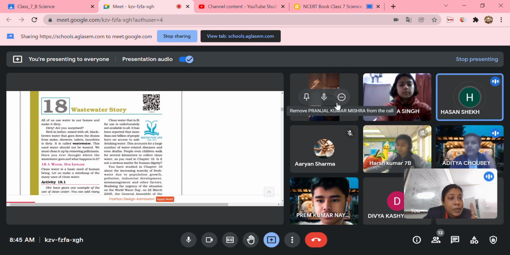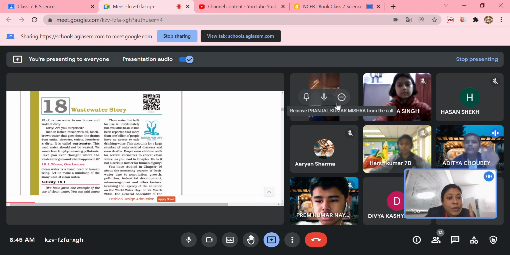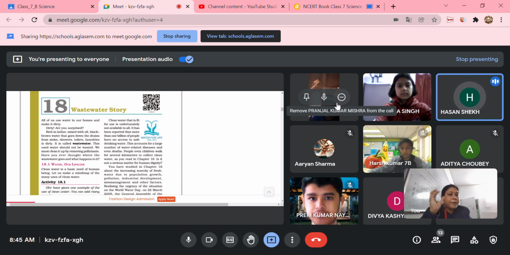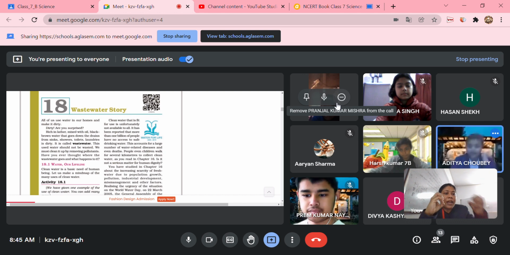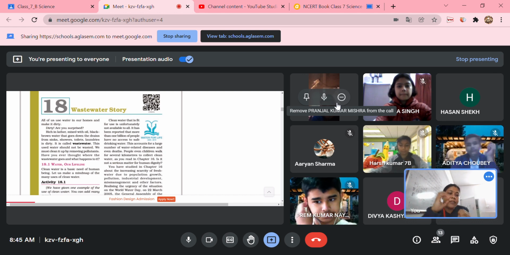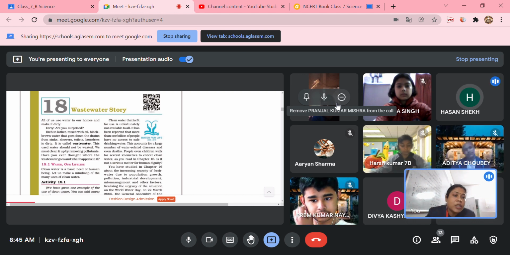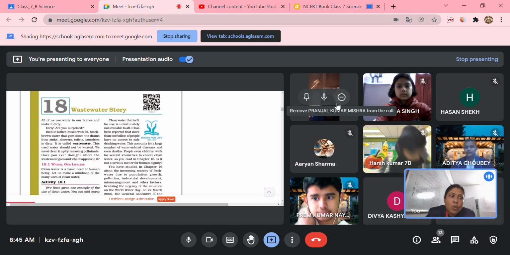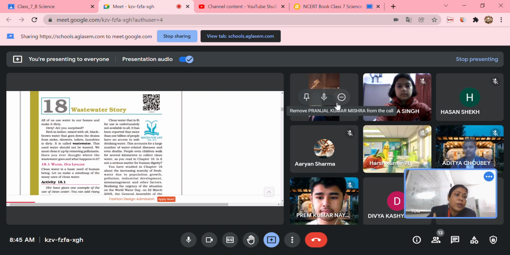Last point was treatment of factory waste. We have read about treatment of factory waste to make it neutral. If it is acidic, we have to add base to neutralize. If it is basic, we have to add acid to neutralize it. There may also be some other harmful chemicals, heavy metals also. So we have to treat water through different steps. Here we are going to read about the treatment of water, how water is purified.